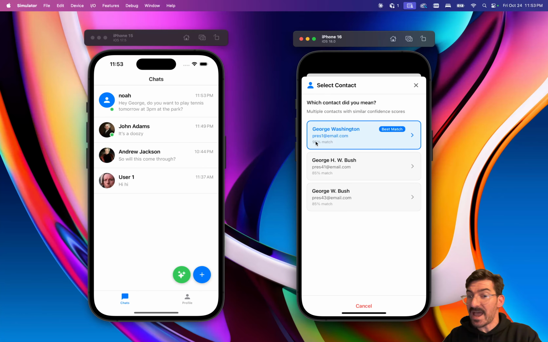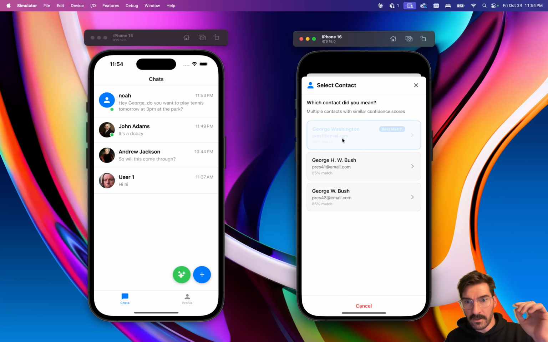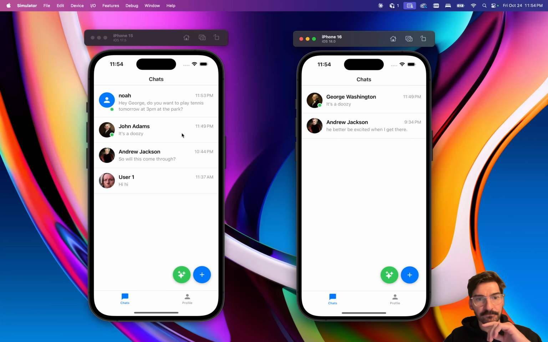So this now has context, the fact that we have a conversation going with George. And so it recognizes that, and so now he is boosted as the top match. They only have 3 messages so far. Eventually, if this was the George that you were talking to regularly, that discrepancy would be high enough that it would auto select that George based off the fact that you had a recent conversation with him and the context of that conversation. So we're going to select George here.